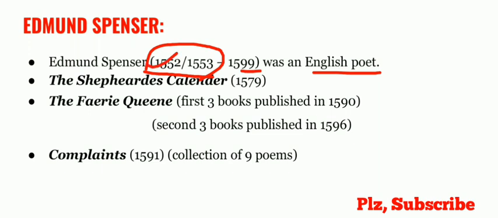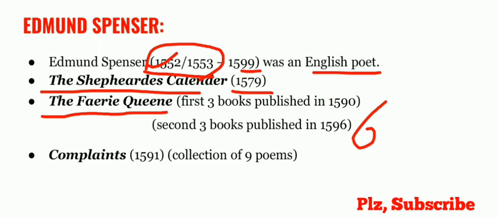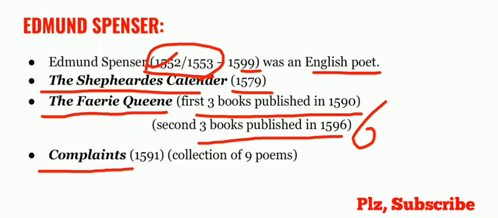His first poetic work is The Shepherd's Calendar, which was published in 1579, and his masterpiece is The Fairy Queen, which is composed in 6 books. The first 3 books were published in 1590, and the second 3 books were published in 1596. His other poetic collection is Complaints, which was published in 1591, a collection of 9 poems.